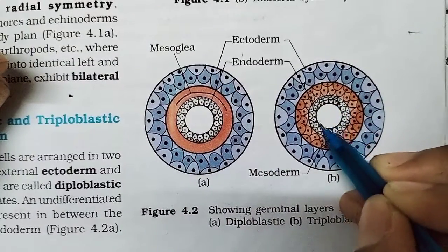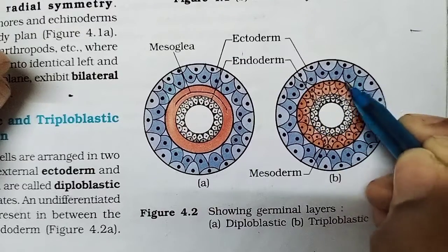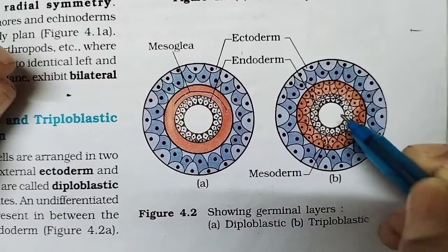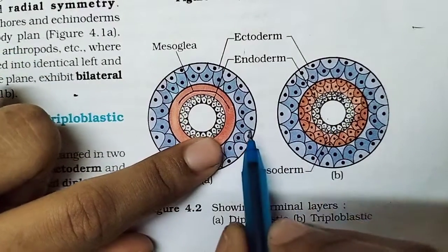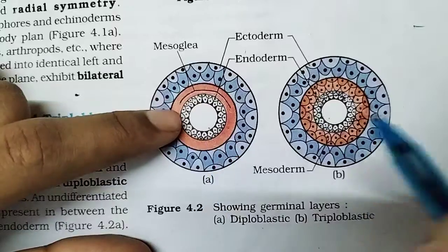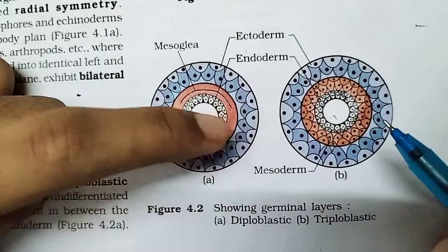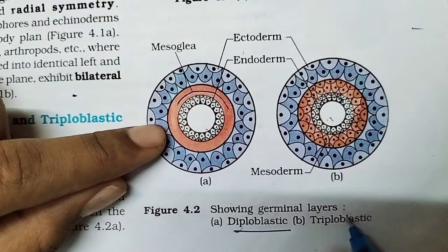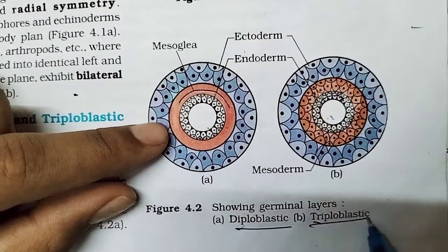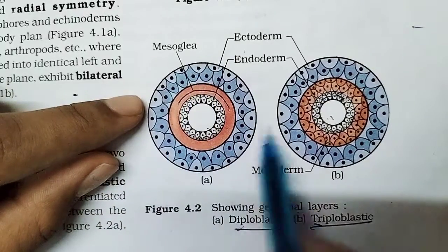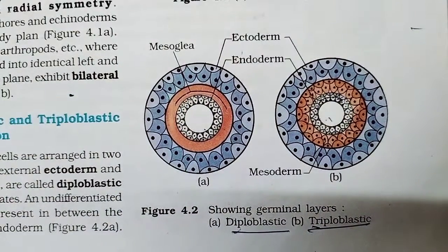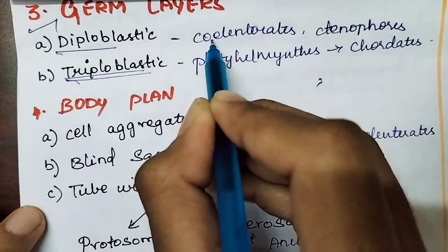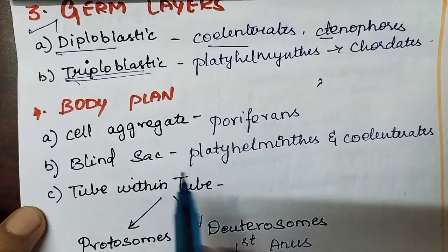So the inner endoderm, middle mesoderm, and outer ectoderm. Endoderm is present in both diploblastic as well as triploblastic. Mesoglea is present in diploblastic, and mesoderm is present in triploblastic. Okay. Ectoderm is present in both. Clear? So which organisms come under diploblastic? Coelenterates, ctenophores.